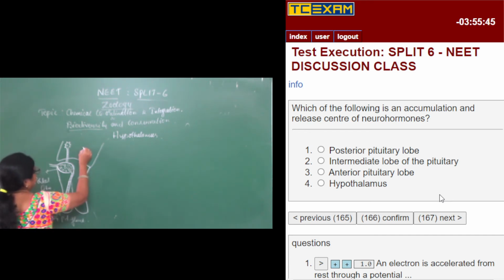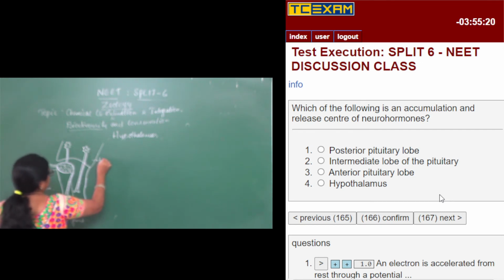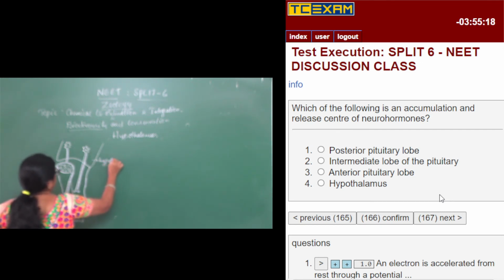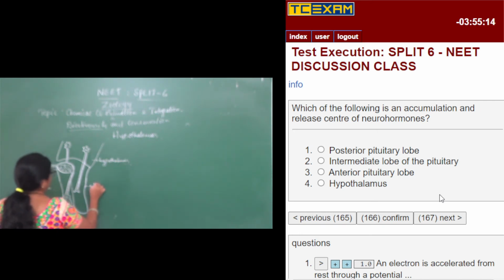And here we have the nerve endings of the cell. We have the axonal nerve endings which will give the secretions. So this is hypothalamus and this is the pituitary gland.